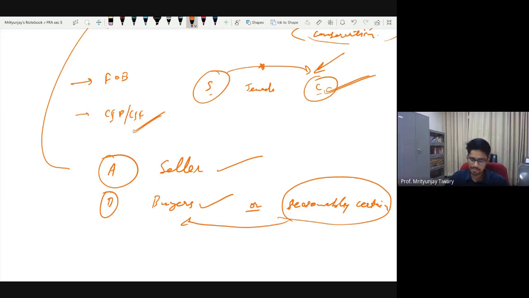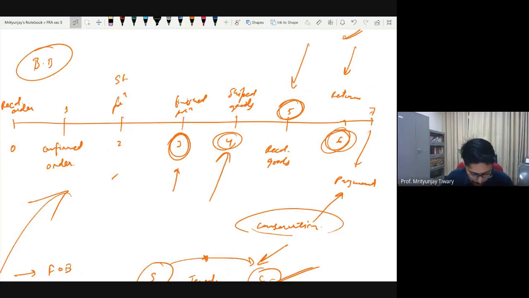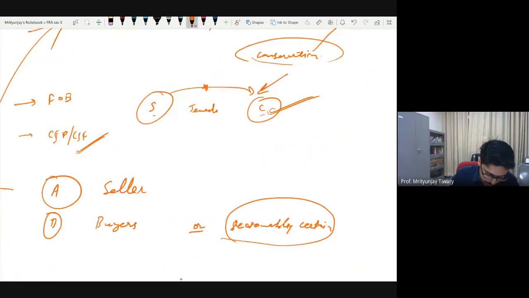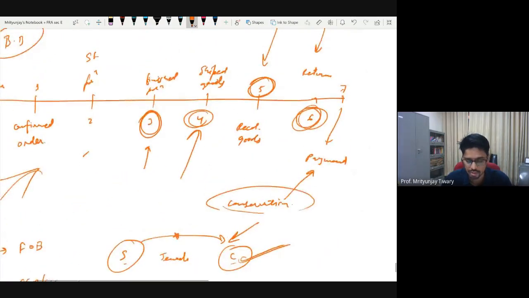Conservatism concept. We are saying that sellers should have completed their obligation, that is point number one, and buyers should have also completed their obligation. Only in that situation will we recognize something as revenue. Okay, so let's go ahead and implement these two criteria in our example. The second point itself is a question mark, and that part should be very clear. What if it's not reasonably certain to us whether the buyer will pay us or not?